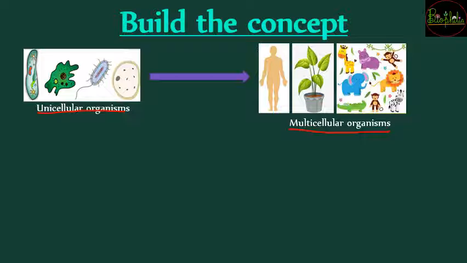So unicellular organisms are just like a one man army. वो एक ही आर्मी चला रहे हैं with one single man. So only one cell is doing all the functions, that is digestion, respiration, circulation, excretion, motion. Everything is done by one single cell.